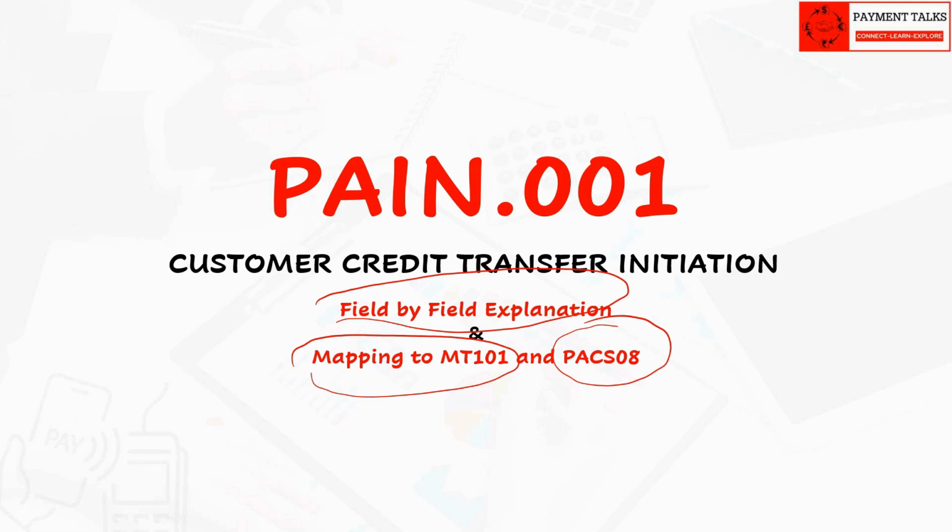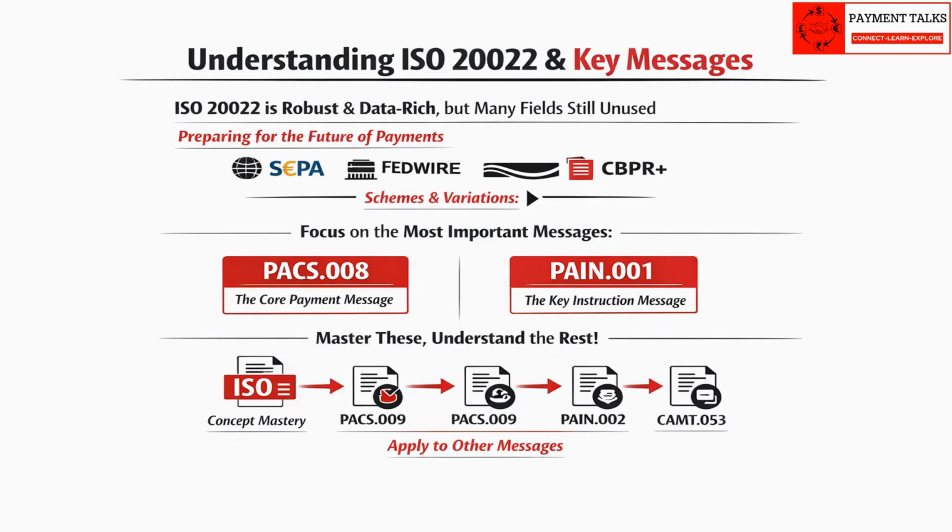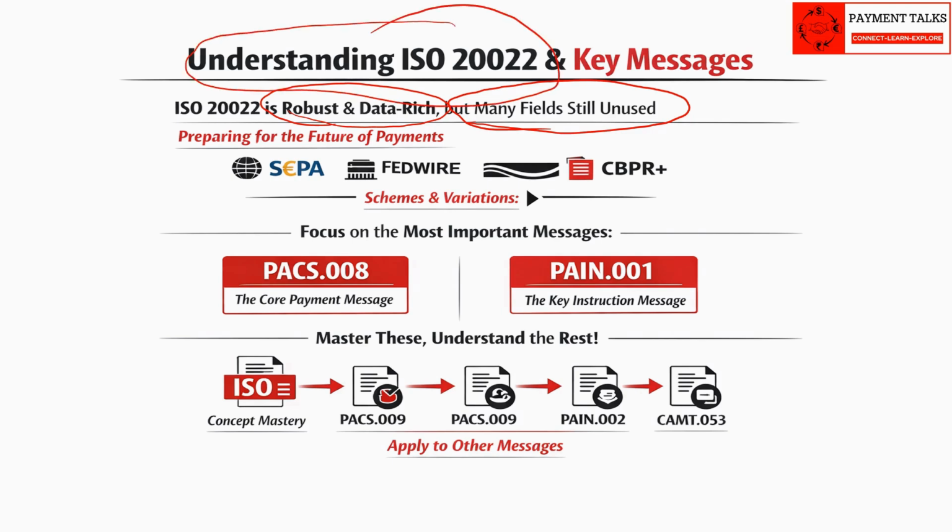Please note, ISO structure is robust and built to accommodate many business use case scenarios. In reality, industry is just starting to realize and utilize the ISO data richness. So many current fields of ISO messages are not even utilized. In this video, we shall see all the fields by ISO 20022 spec standard. This will prepare us for the future. But we will focus in more depth on the important fields which are used practically.